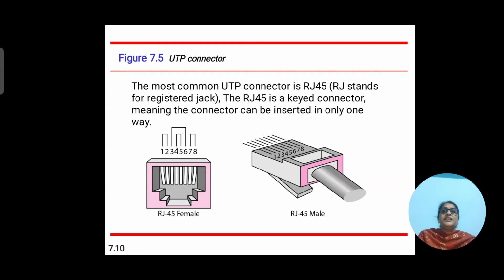Next, let us see the most common unshielded twisted pair connector, which is RJ45. RJ stands for registered jack. The RJ45 is a keyed connector, meaning the connector can be inserted in only one way.